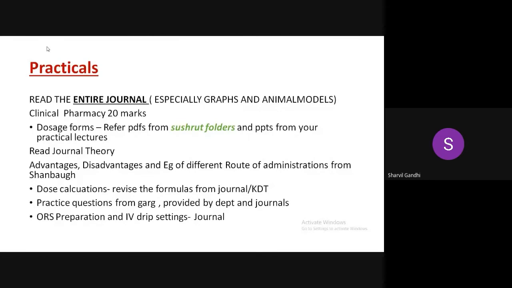See, this clinical pharmacy is a kind of scoring section because dosage form is not that tough, so you can score here. For dose calculation, they won't ask you very difficult calculations. They will ask direct formula-based questions such as volume of distribution or drip rate. Drip rate is sometimes tricky, but you will understand if you practice different questions. For ORS preparation, I will be sending direct questions from the journal, so it should be scoring. If you are not confident about the rest of the practical, here is a chance that you can score. Next.